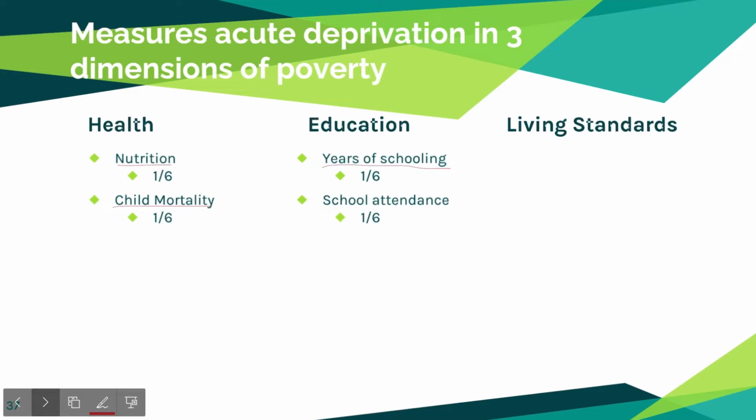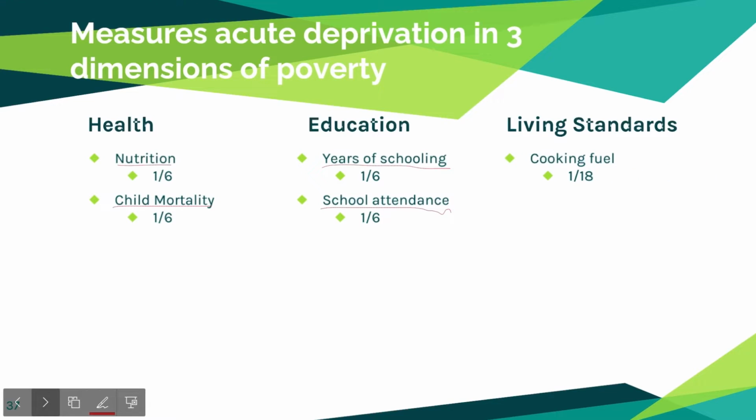The second is school attendance. This subcategory is not met when any school-age child is not attending school up to the age at which he or she would complete Class 8. Next, we have living standards. Living standards has 6 subcategories. Let's start with cooking fuel.